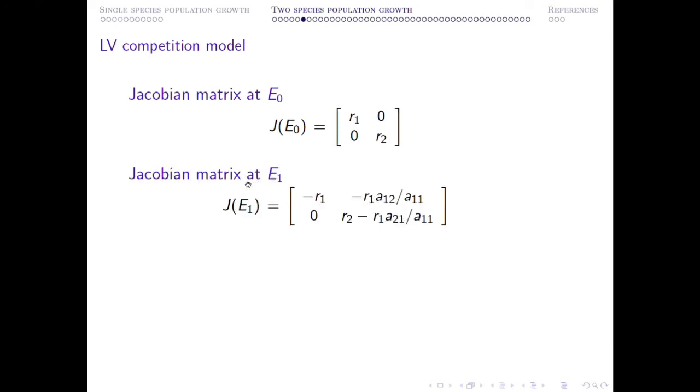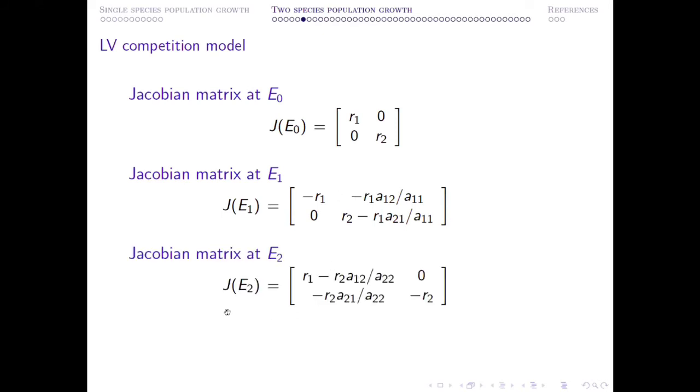Secondly, if you calculate the Jacobian matrix at E1, you can find these are the entries of the Jacobian matrix. Clearly, this one is negative, this one might be negative, maybe positive, depending upon the parametric restriction. So depending upon this parametric restriction, it can be derived whether this equilibrium point is stable or an unstable saddle point.